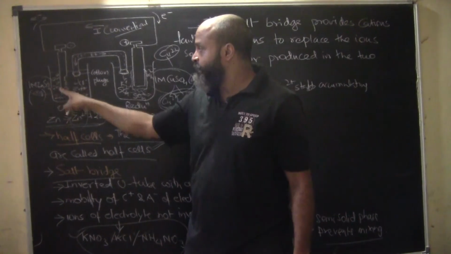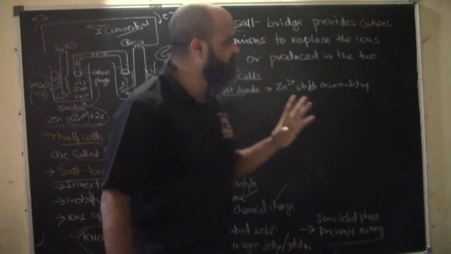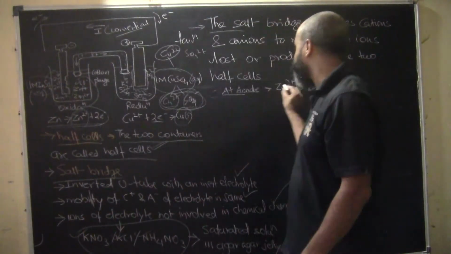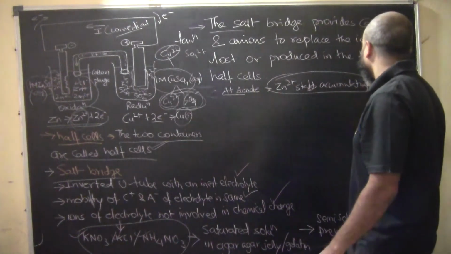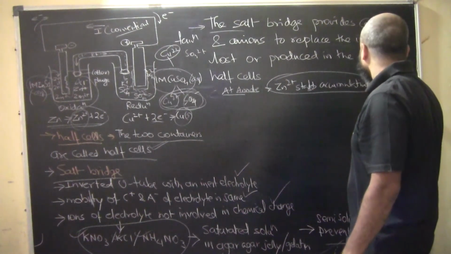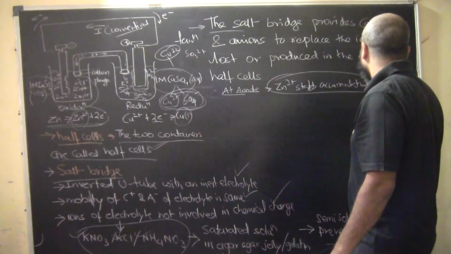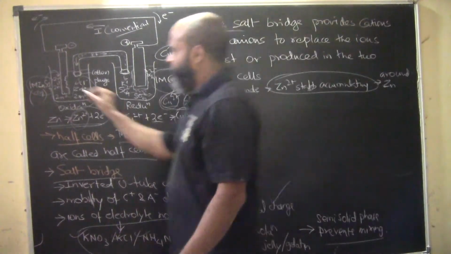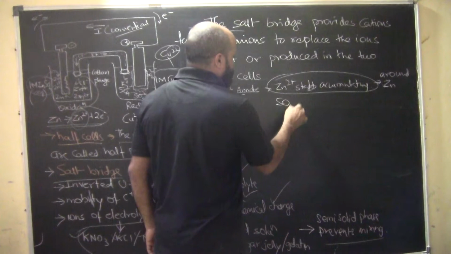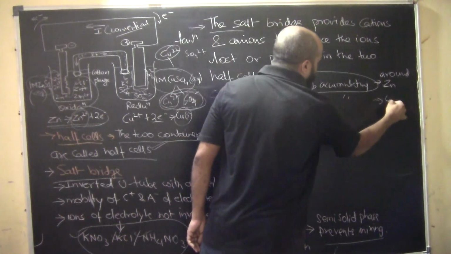So after some time the electron flow will stop, because Zn2+ is accumulating around the zinc electrode, and SO4 2- ions start accumulating around the copper electrode.